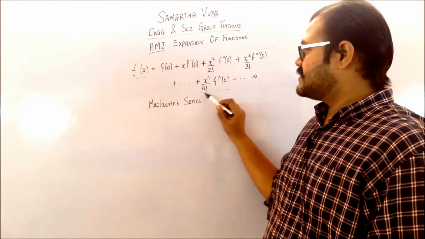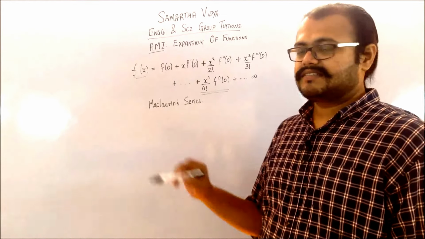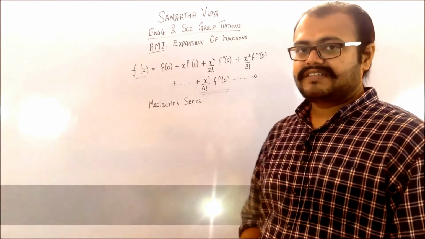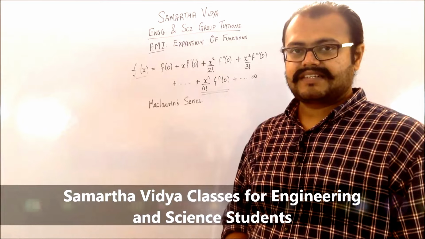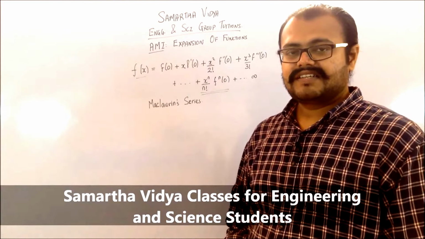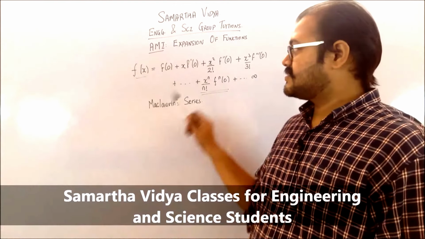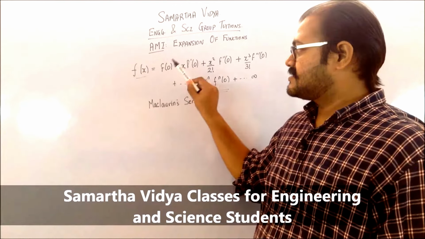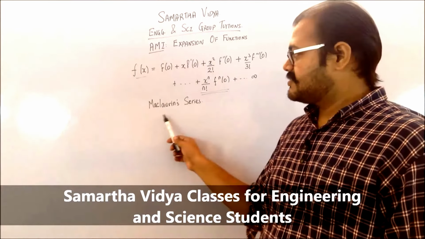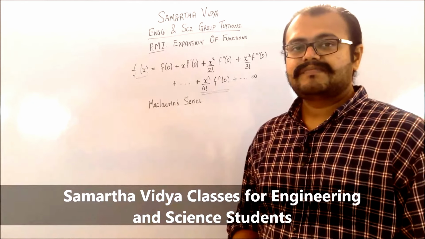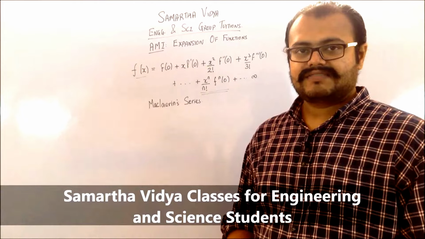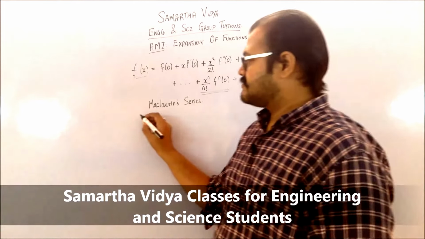So you can see that the generalized formula for the Maclaurin series is x raised to n upon n factorial into the nth derivative, and you are substituting x equals 0 in that. So this is basically the expansion of the function in terms of your increasing powers of x. You can see that x over here is raised to 0, 1, 2 and 3 and so on. So this is your Maclaurin series. Depending on this particular formula, you can then derive the various expansions for various functions. Like for example, if you go for the